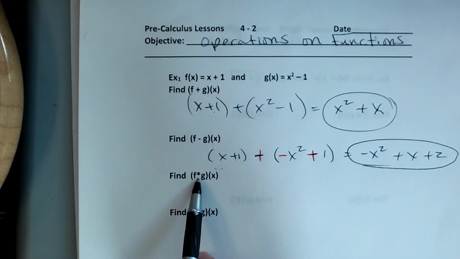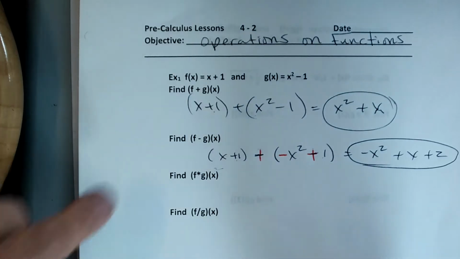This is the best I can do on my computer when I type, but this means multiply. That's a star, so it's like times. It's not a very good times. Sometimes they use a dot. We've got to be careful because we're going to see something else.